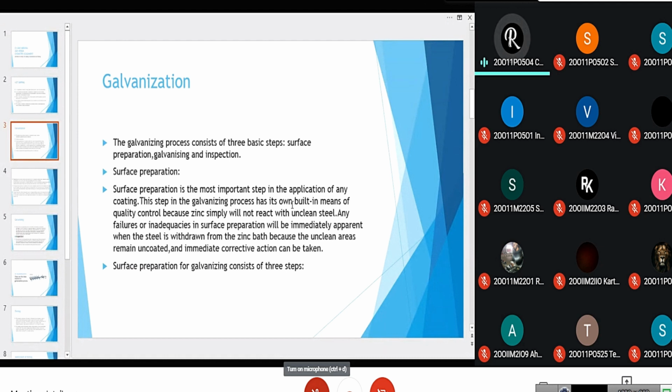This step in the galvanizing process has its own built-in means of quality control because zinc simply will not react with unclean steel. Any failures or inadequacies in surface preparation will be immediately apparent when the steel is withdrawn from the zinc bath, because the unclean areas remain uncoated and immediate corrective action can be taken. Surface preparation for galvanizing consists of three steps.